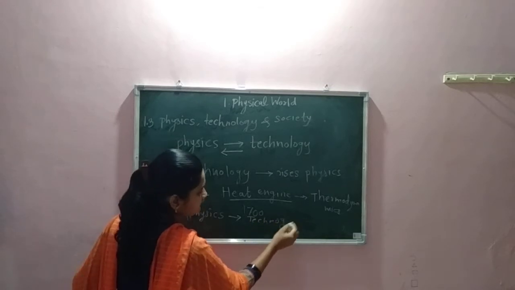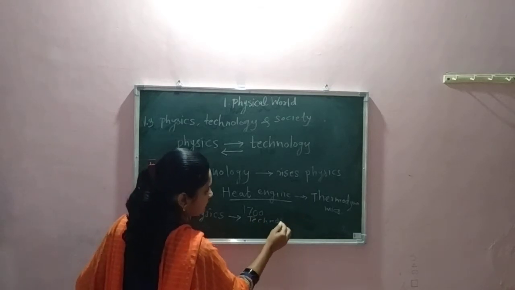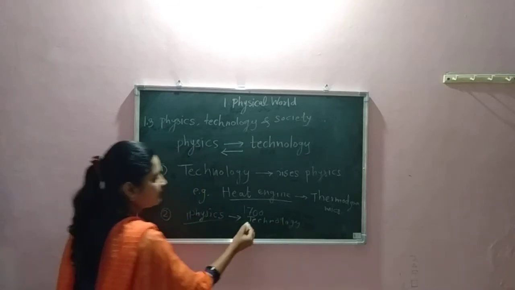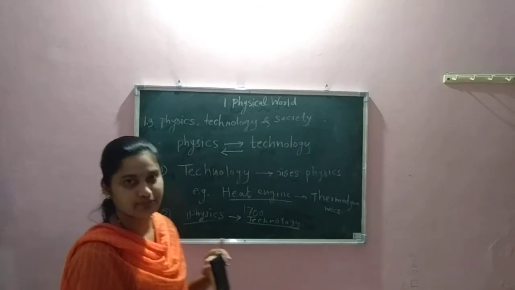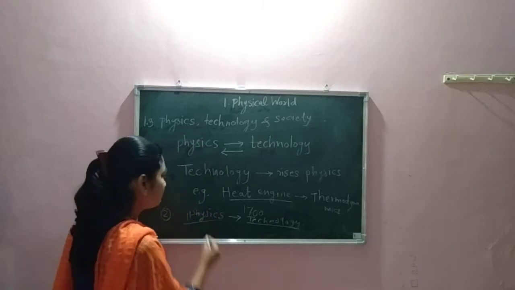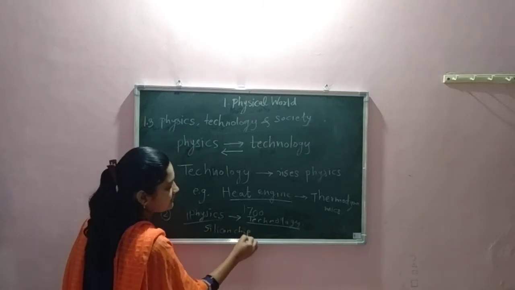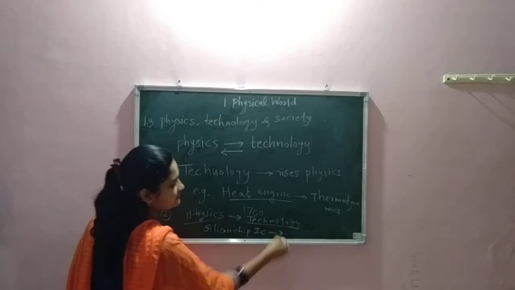So how is it? Let us see. Here you know the silicon chip, IC. IC means what? Integrated circuit.